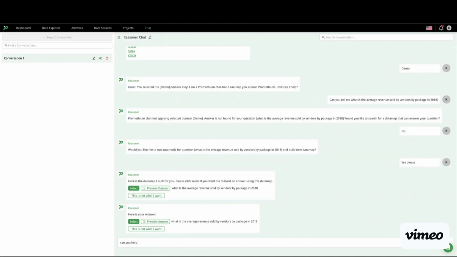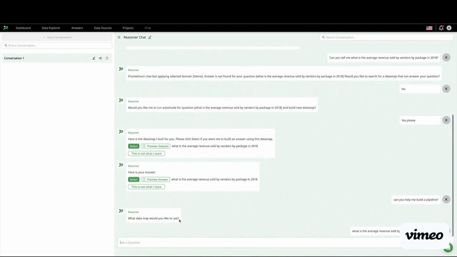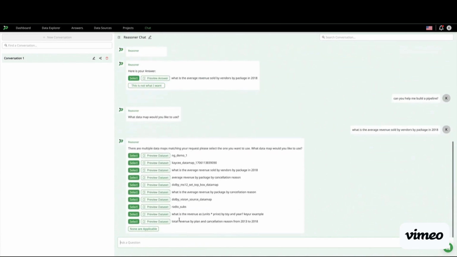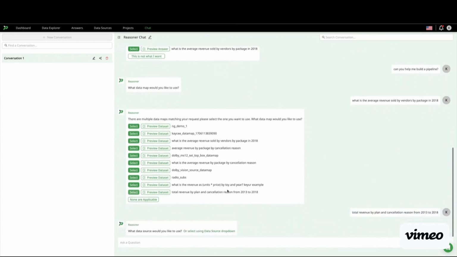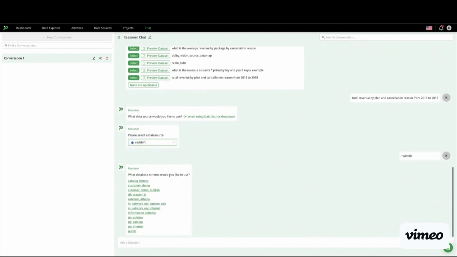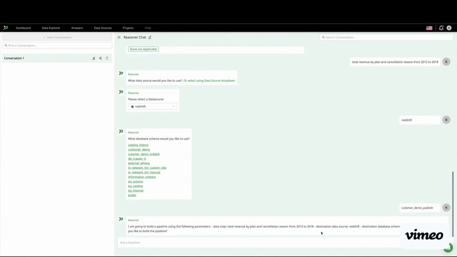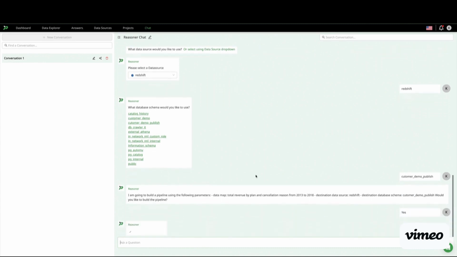So now that it looks okay, maybe I want to consume this in my operational data warehouse. And so this is where a user can ask Promethium to build them a pipeline. All you have to do is state the data map that you want us to build a pipeline for. It'll come up with a list of similar pipeline names. Go ahead and select it, and then we'll give the user a choice of telling us where they want the data to be published to. So they can simply select where they want it to go to, and if they know the schema, they'll have to select the schema. And now we just confirm that you want us to build the pipeline, so the user can just say yes, go ahead and do it.